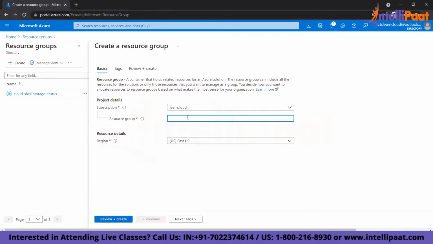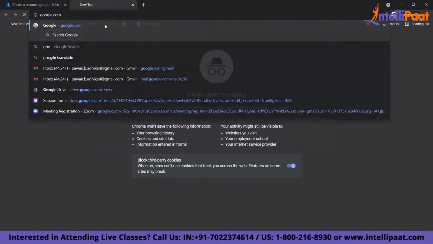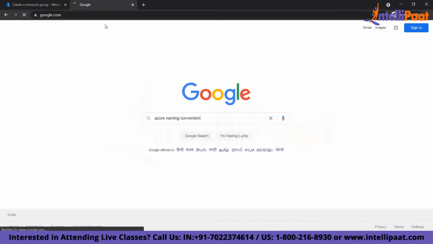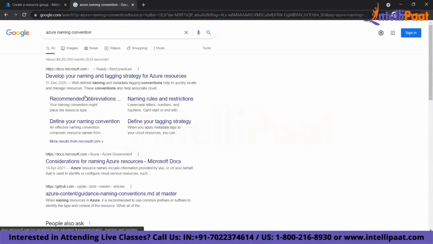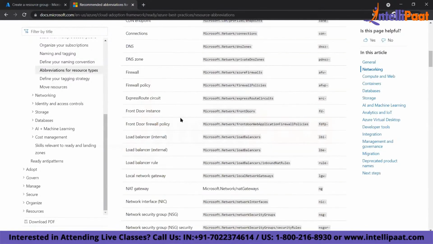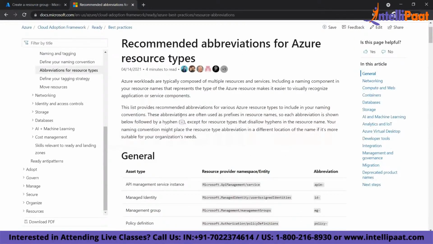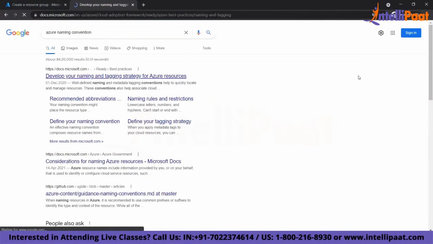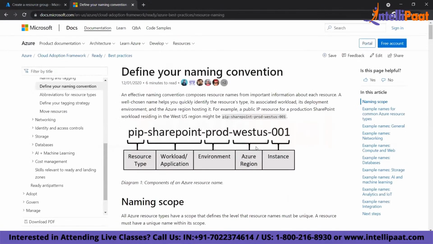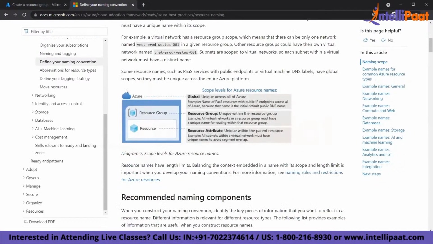So how do you create a resource group? Give the name of the resource group. How do you define the name? To give the name, you need to follow the Azure naming convention. In the naming convention, you can see what the convention is for a website, for example. So this is how the naming convention will be. This is your Azure environment, this is your resource group, and then you have a resource. Everything you are going to create within the resource group.